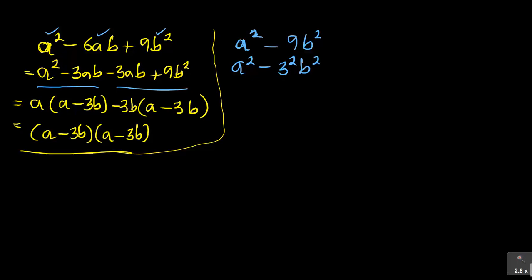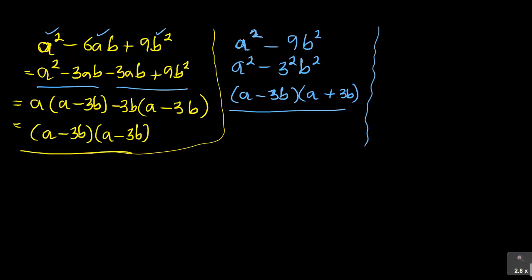Whenever you're doing difference of 2 squares, remember you open your 2 brackets like this. I always say to students, whenever you're doing this one, pretend that you don't see this squared. Pretend you don't see that, and pretend you don't see that. Now what you are seeing is a minus 3b. That's what you write in the first bracket: a minus 3b. In the other one, you oppose the signs, so it is a plus 3b. This is the concept of the difference of two squares. Guys, so far so good, I hope.